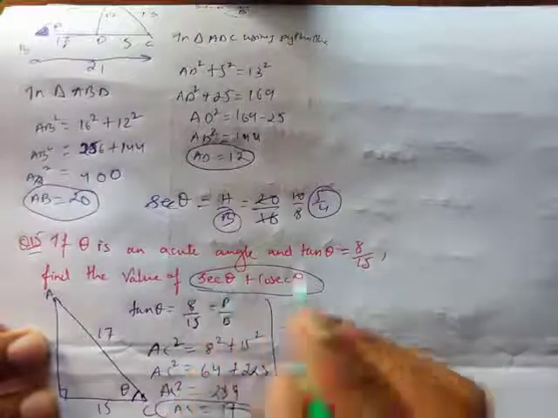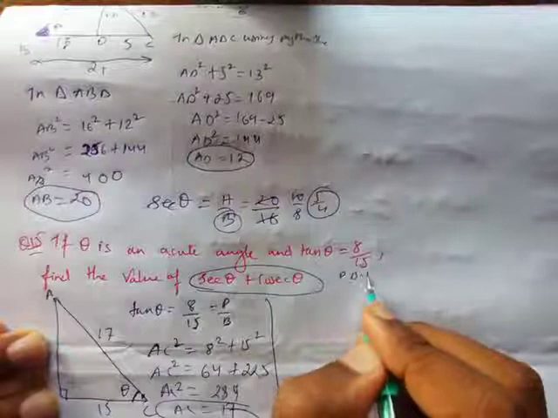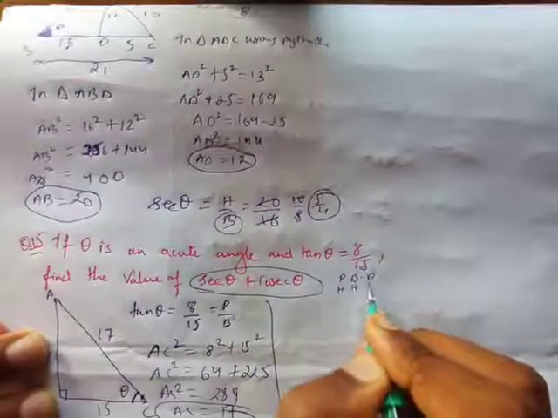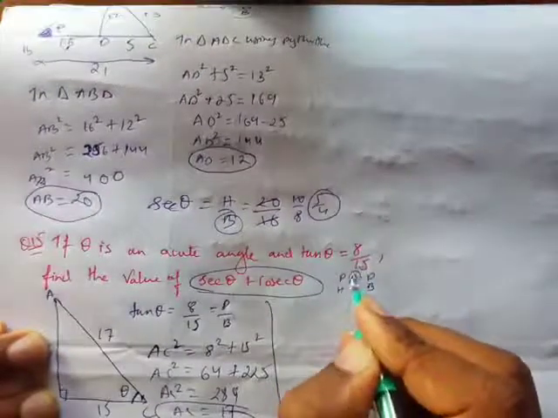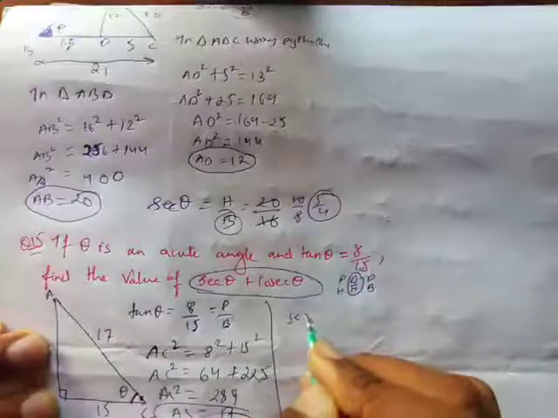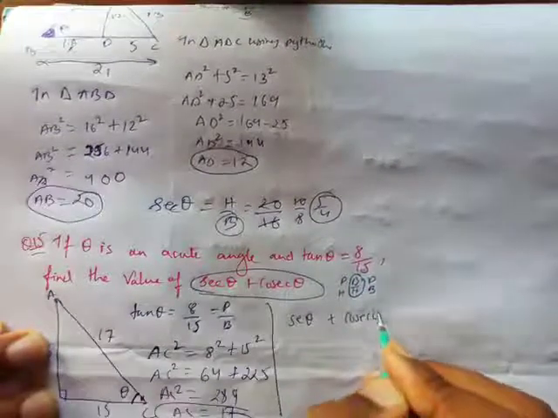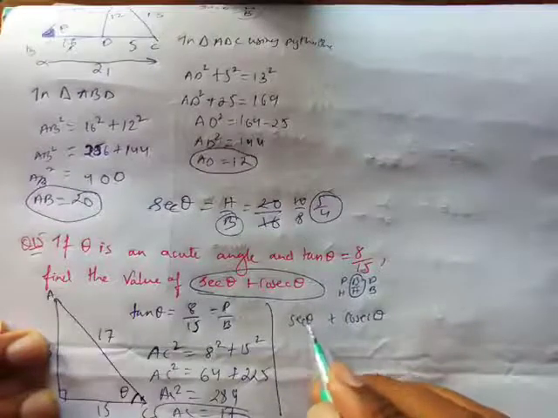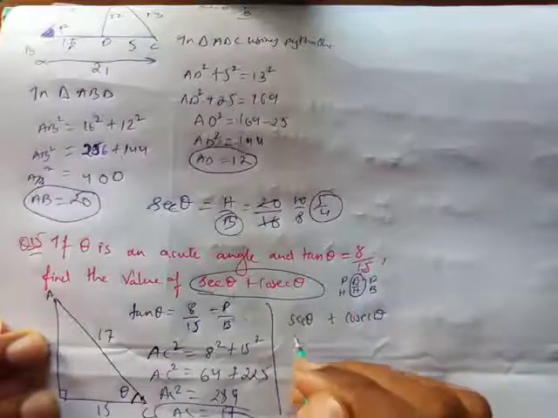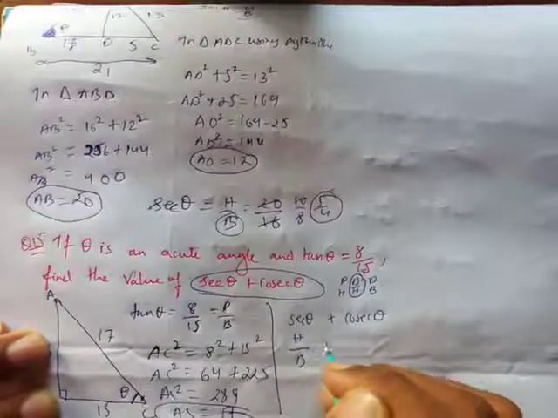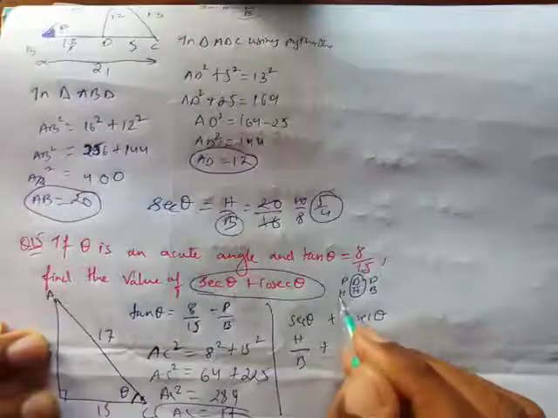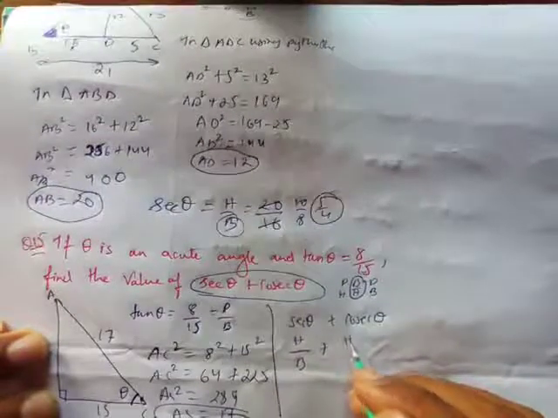Sec theta. And now this is sec theta. So sec theta plus cosec theta, I'm writing over here. Sec theta is what? Hypotenuse over base. Plus cosec theta is what? Hypotenuse over perpendicular. So I'll just write the values.